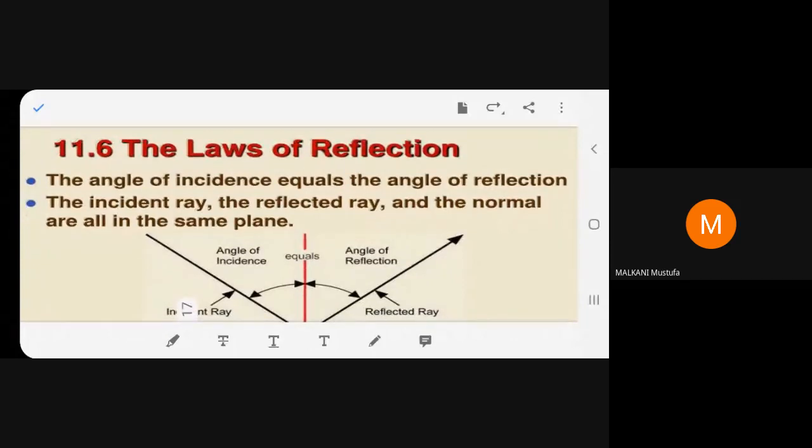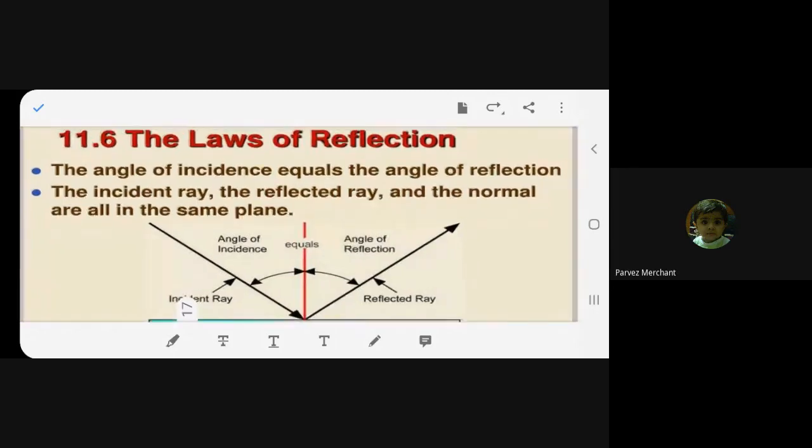Read. 11.6. The laws of reflection. The angle of incidence equals the angle of reflection. The incident ray, the reflected ray, and the normal are all in the same plane. What we learned just now is only the first part: angle I is equal to angle R. We learned this, yes or no?